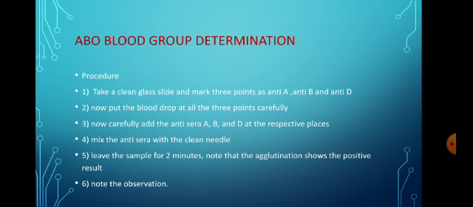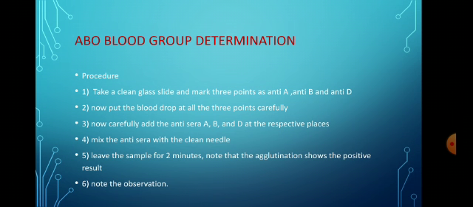Now, let us discuss about the experimental procedure by which the ABO blood group is determined. In this experiment, we will take a clean glass slide and mark 3 different points as anti-A, anti-B and anti-D. Now we will put the blood drops at the 3 different points carefully. Then we will carefully add the anti-sera A, anti-sera B and anti-sera D at the respective places.